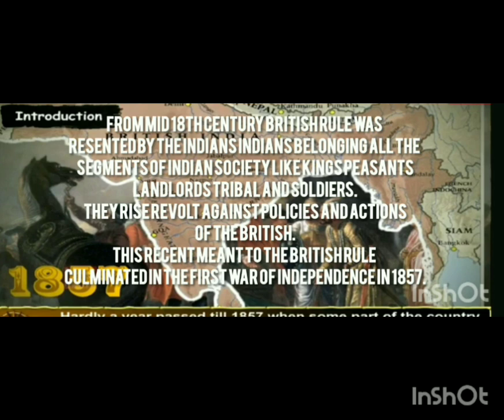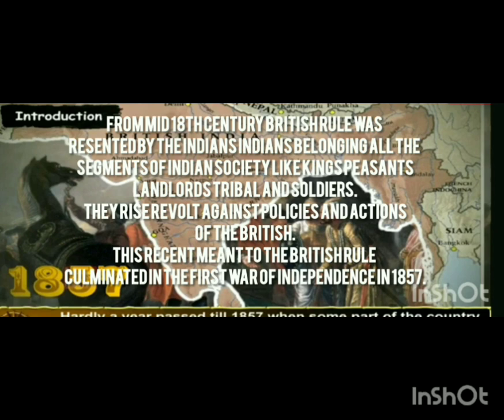Okay, so first we can discuss the introduction to the first war of Indian independence 1857. Most commonly we know that in the year 1600 Britishers entered our country as traders, especially in the year 1613, when Jahangir, one of the Mughal rulers, permitted trade and the establishment of British factories in our country.